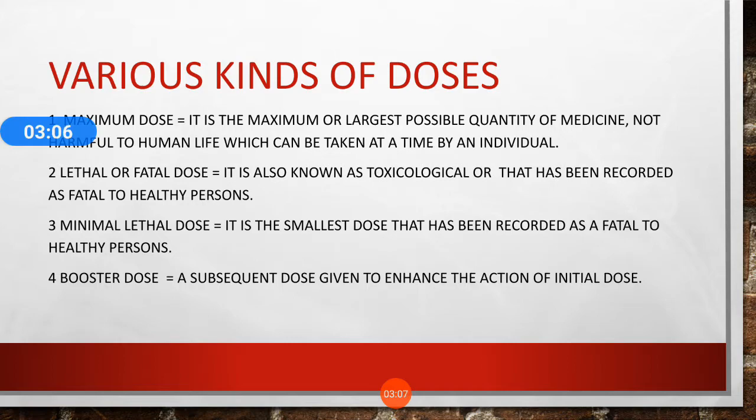Some medicines are very toxic, so when you prescribe them even in a small quantity, they are fatal and harmful to the person. If toxicity is low, then you can prescribe a high dose. If the toxicity is very high, then a small dose can be the lethal dose. So it is called the minimal lethal dose.